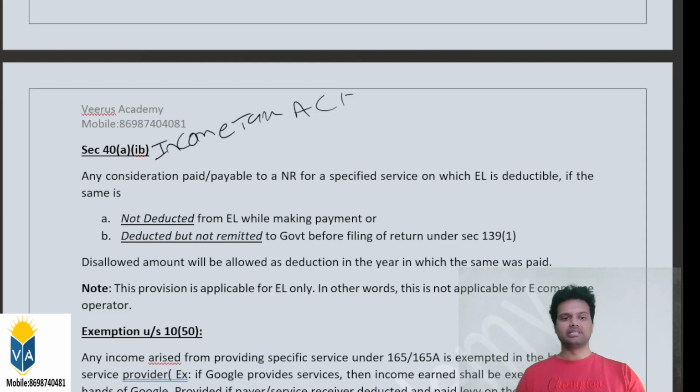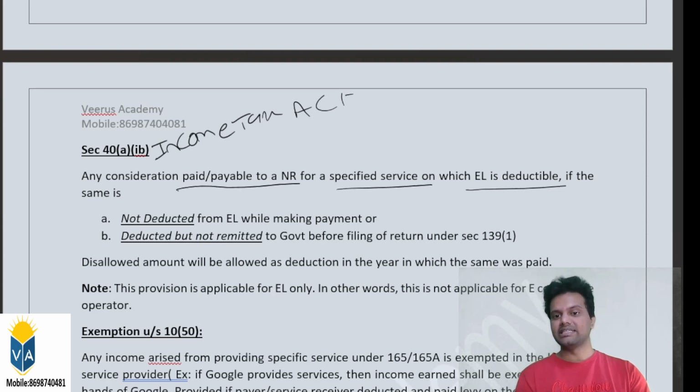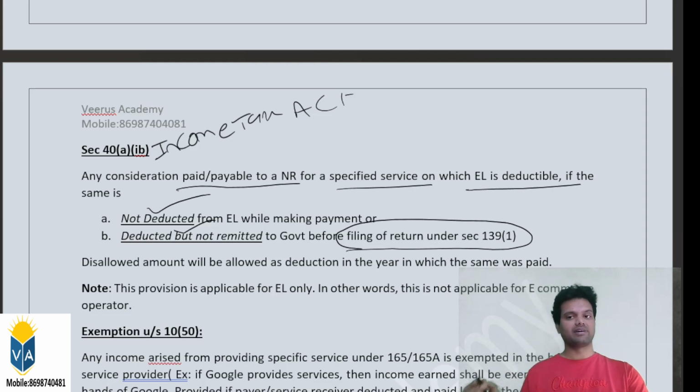Similarly, here also, any consideration paid or payable to a non-resident for a specified service on which EL is deductible, if the same is not deducted, or deducted but not remitted before the filing of return under section 139(1), whatever the return filing deadline is, then the expense will be disallowed in the hands of the assessee for that year, and the same will be allowed in the year in which it was paid. This is exactly similar to section 40(a)(ia) of the Income Tax Act.